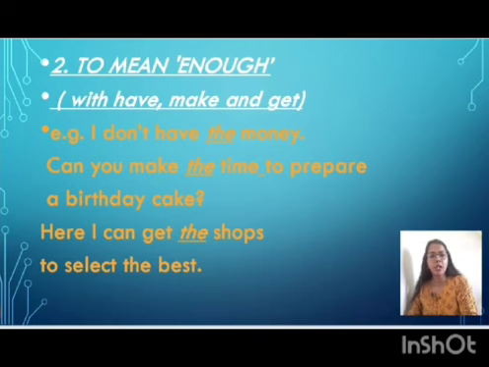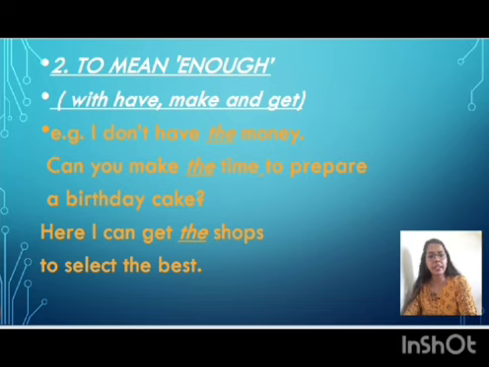We use "the" to mean enough, with have, make, get. I don't have the money. That means I don't have enough money. Can you make the time to prepare a birthday cake? Here, "the time" means enough time. Can you make enough time to prepare a birthday cake?